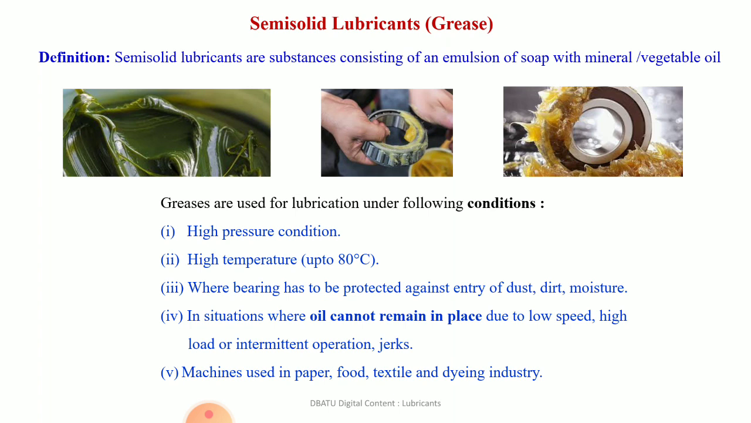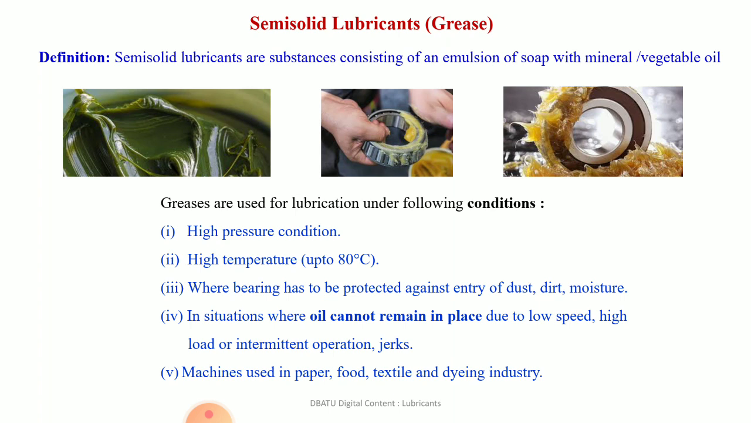Greases are used for lubrication under the following conditions: when there is a high pressure condition, high temperature up to 80 degrees centigrade, where the bearing has to be protected against entry of dust, dirt and moisture, and also in situations where oil cannot remain in place, high load, intermittent operations, jerks, etc. We have to use grease.